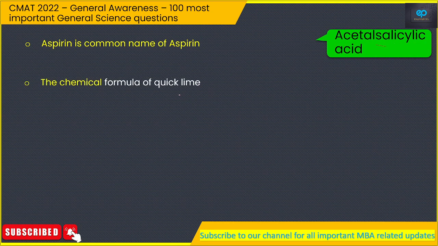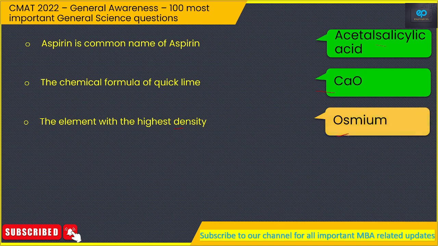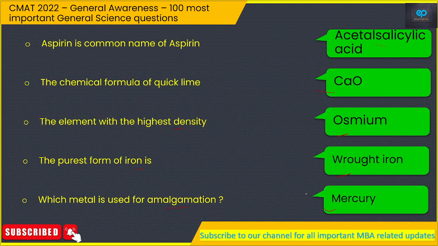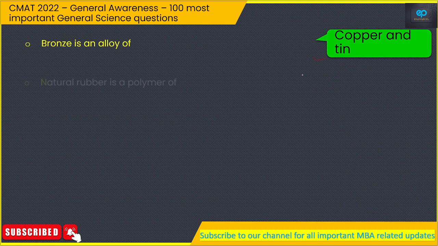The chemical formula of quicklime. So that would be calcium oxide. The element with the highest density. So that is osmium. The purest form of iron is wrought iron. Which metal is used for amalgamation? So that is mercury. Bronze is an alloy of copper and tin.